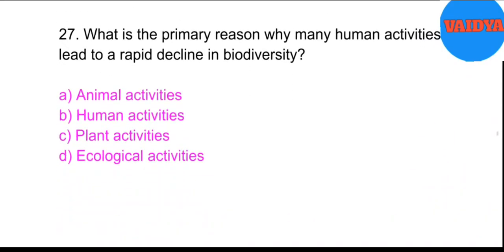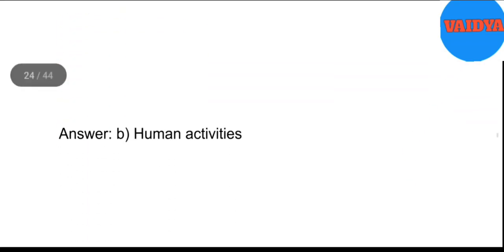27. What is the primary reason why many human activities lead to a rapid decline in biodiversity? A. Animal activities. B. Human activities. C. Plant activities. D. Ecological activities. Answer: B. Human activities.